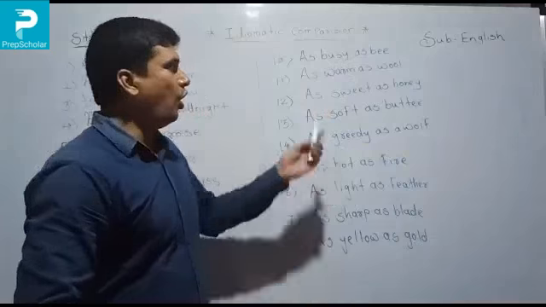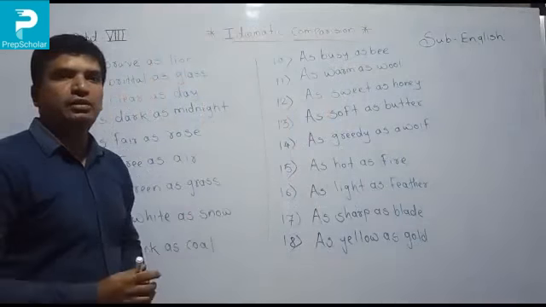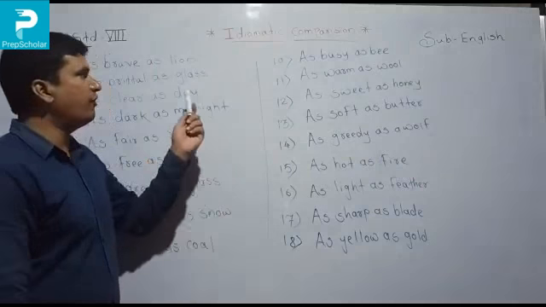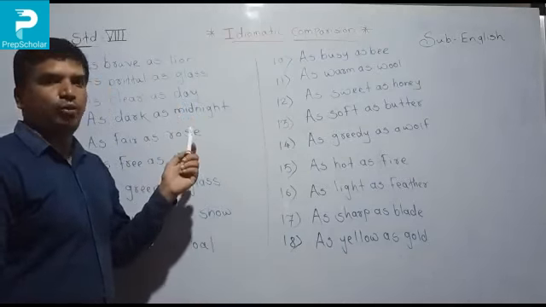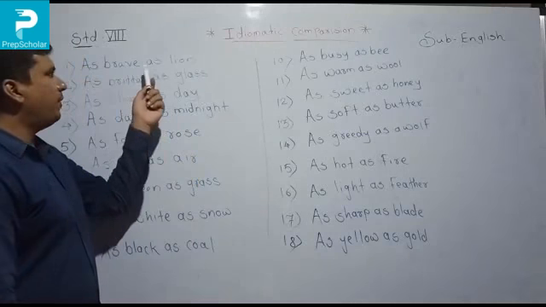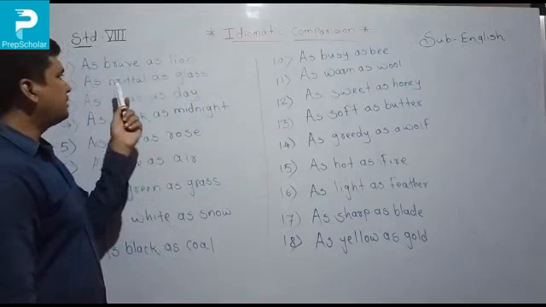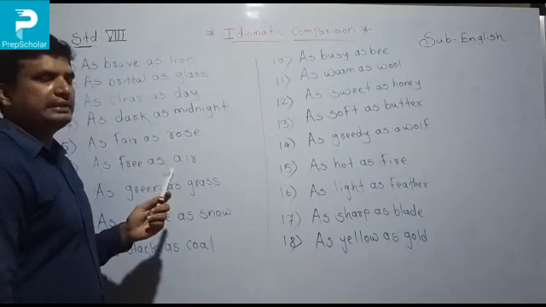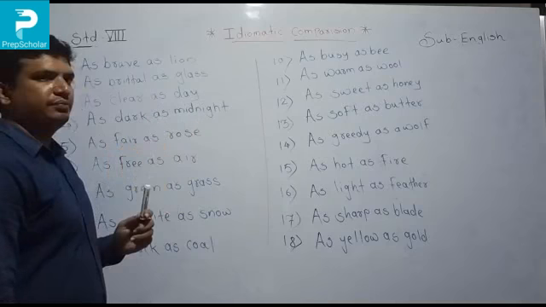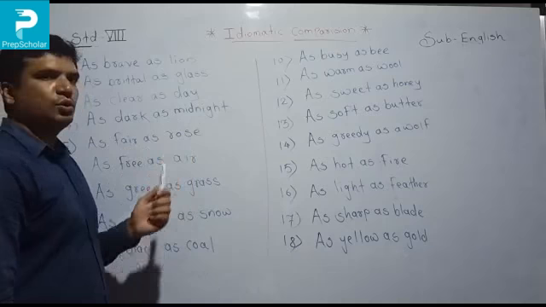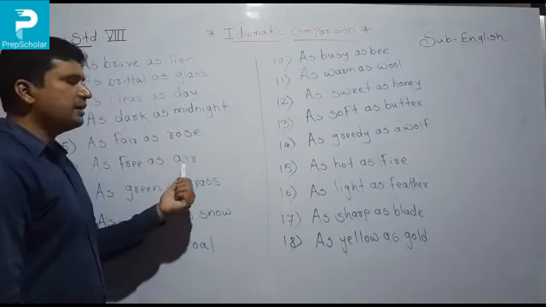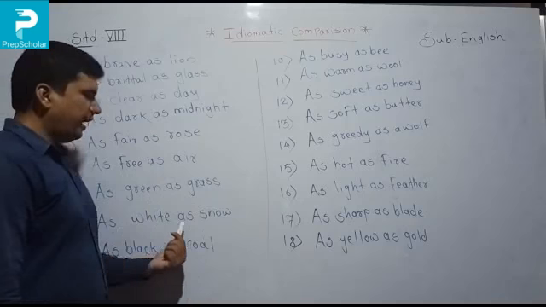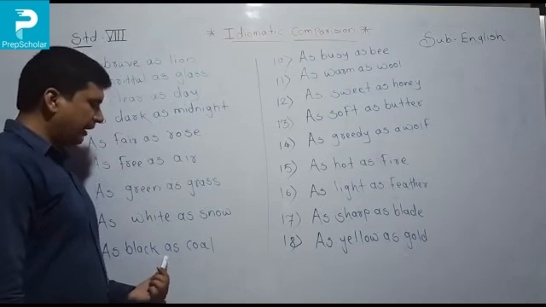Okay, so on the board I have some idiomatic expressions. First we will read them, and the second time I will tell you the meaning. So first, you listen carefully and look at the blackboard. First is as brave as a lion. Second one is as brittle as a glass. Third one is as clear as the day. Fourth one is as dark as midnight. Fifth one is as fair as a rose. Sixth one is as free as the air. Seventh one, as green as grass. Eighth one, as white as snow. Ninth one, as black as coal.